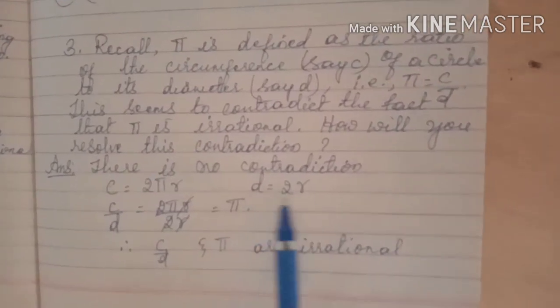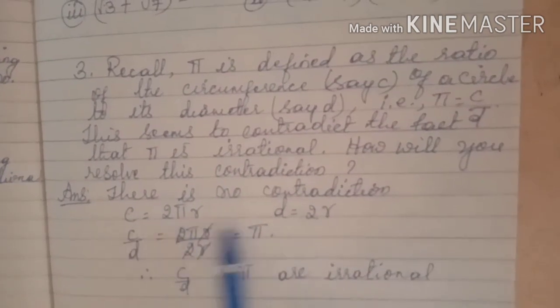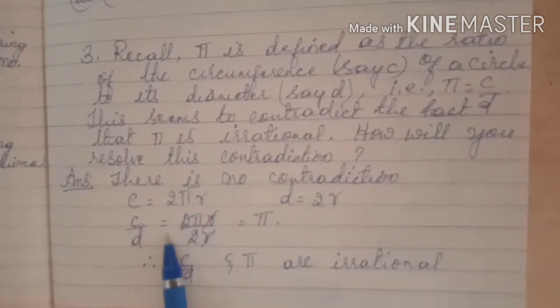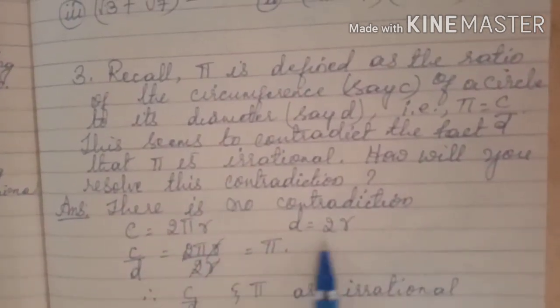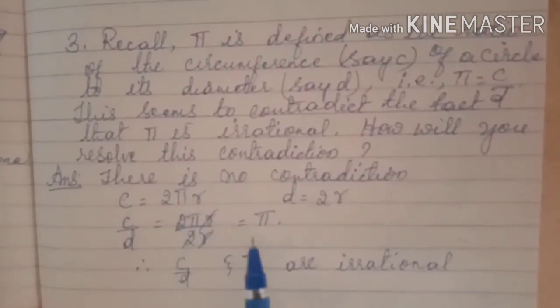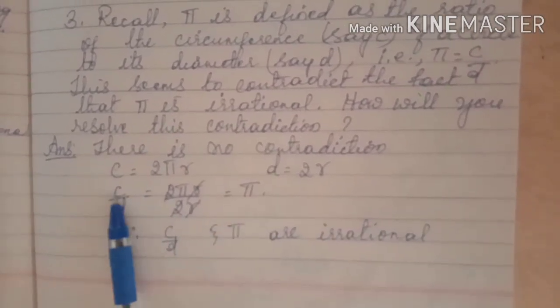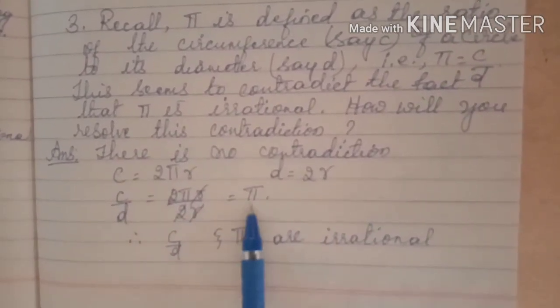Circumference is equal to 2 pi r, and diameter is equal to 2r. So let us divide circumference by diameter. c by d is equal to 2 pi r divided by 2r. Here r will get cancelled and even 2 will get cancelled. What remains here? Pi. That means c by d is equal to pi.